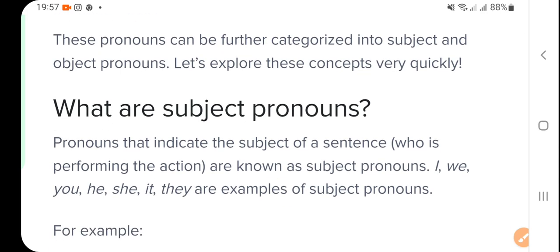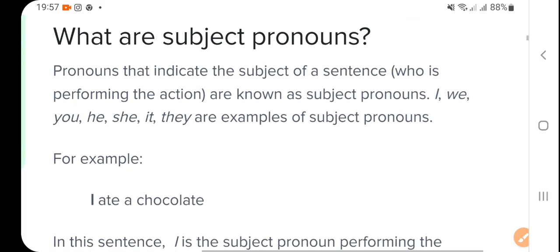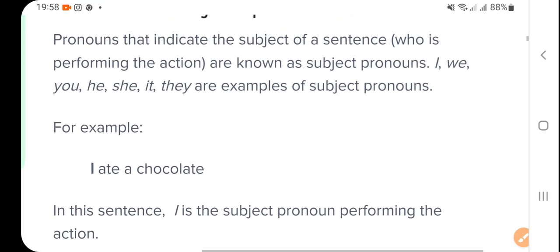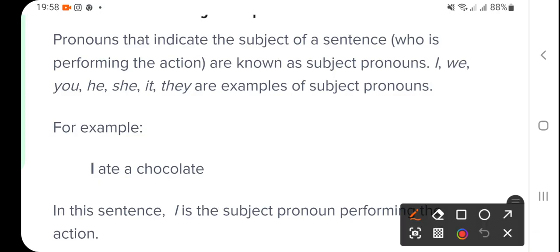So these pronouns can be further categorized. What are they? Pronouns that indicate the subject of a sentence, who is performing the action, are known as subject pronouns, right? So now the important thing is that's a category.